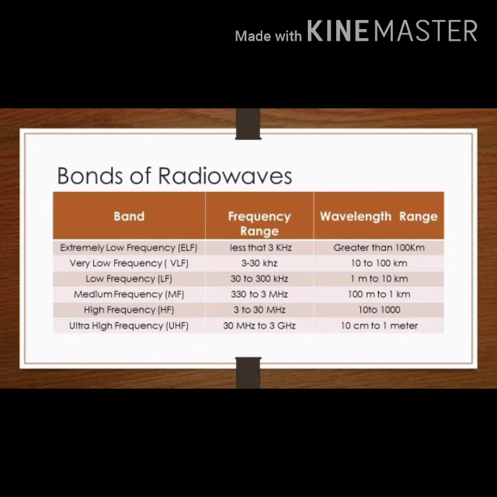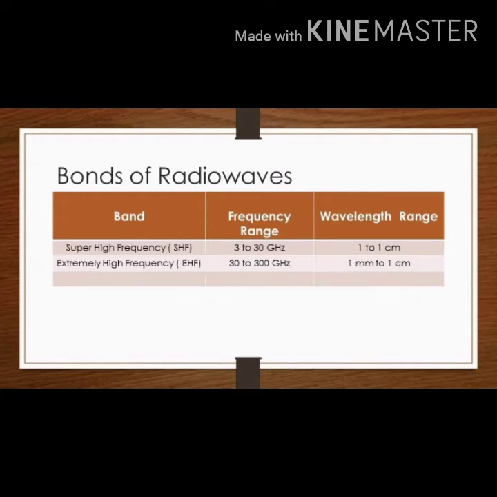For the ultra high frequency or UHF, the frequency range is 30 megahertz to 3 gigahertz and the wavelength is 10 centimeters to 1 meter. For the super high frequency or SHF, the frequency range is from 3 to 30 gigahertz and the wavelength is from 1 to 10 centimeters. And for the extremely high frequency or EHF, the frequency is 30 to 300 gigahertz and the wavelength range is from 1 millimeter to 1 centimeter.